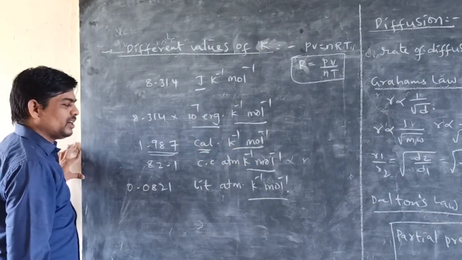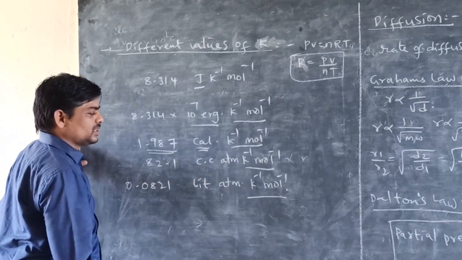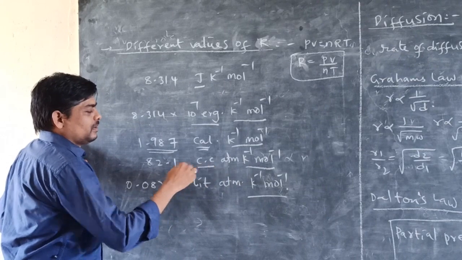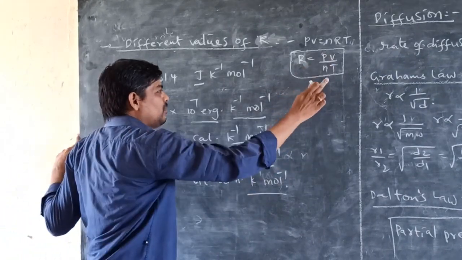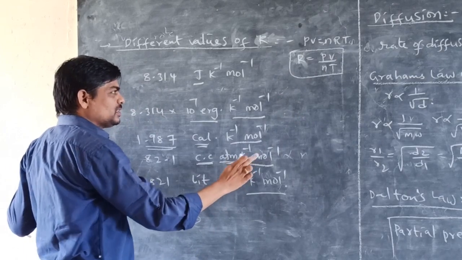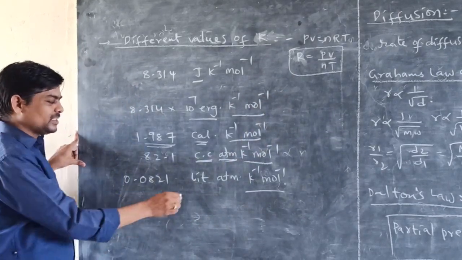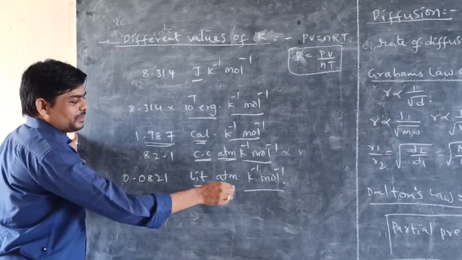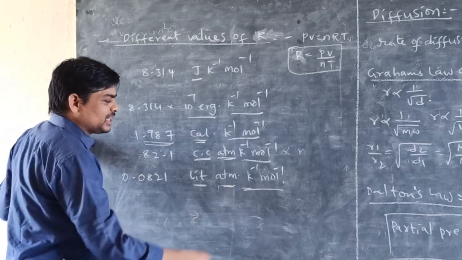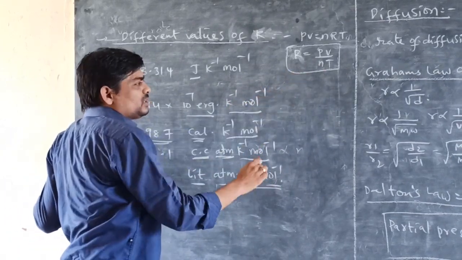Next, 82.1 cubic centimeters atmosphere Kelvin inverse mole inverse. This is pressure into volume, where atmosphere is pressure, n means moles, mole inverse, and temperature Kelvin inverse. Here 0.0821 liter atmosphere. If you take liter and atmospheres, volume should be taken in liters, pressure in atmospheres, temperature in Kelvin, and number of moles.